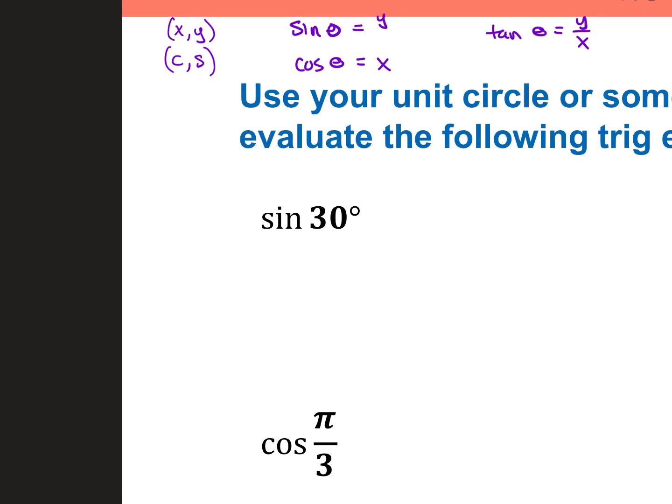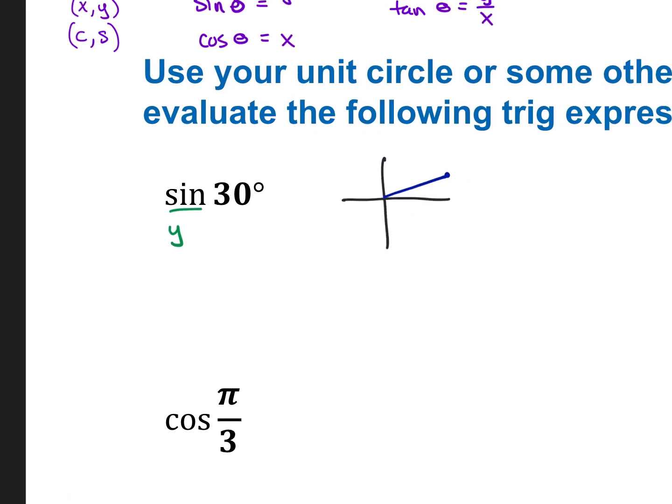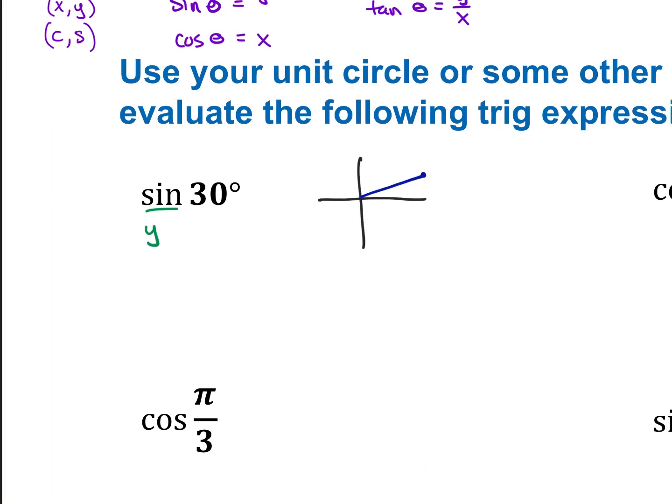So here's how this works. Sine of 30 degrees, I know because it says sine that I'm looking for the y part of the coordinate. And so I am glancing at my unit circle at 30 degrees, which is right here. And I'm snagging the y part of that coordinate. The y part of that coordinate is the answer, 1/2. Okay, look up here. You don't have to do this part. I just do that so that when we're working together, you can see where I want you to be looking on your unit circle. All you have to do is write the answer. You don't have to plot the angle. I'm just doing that for you.